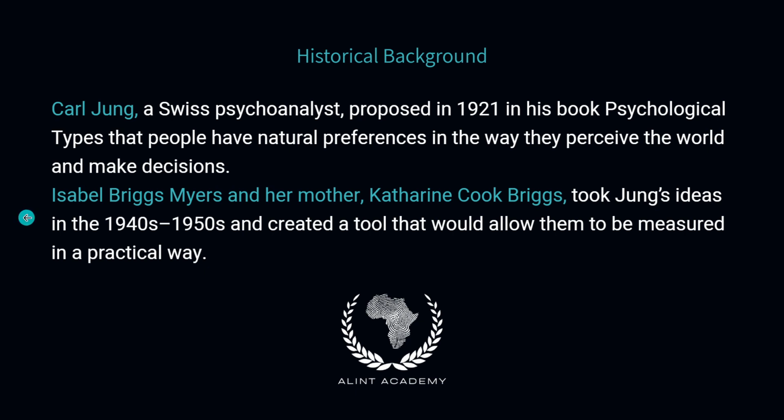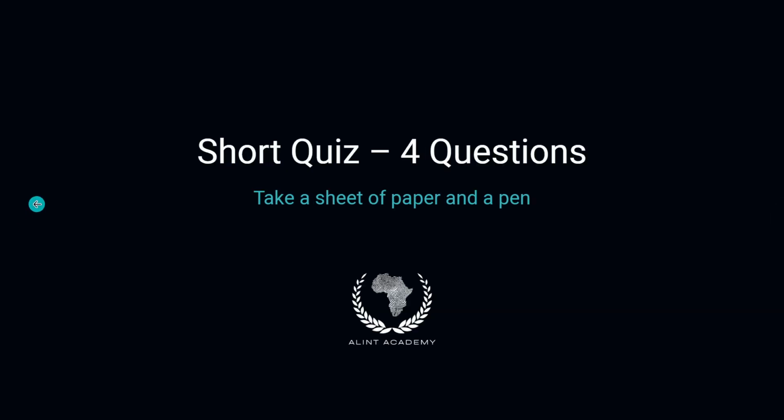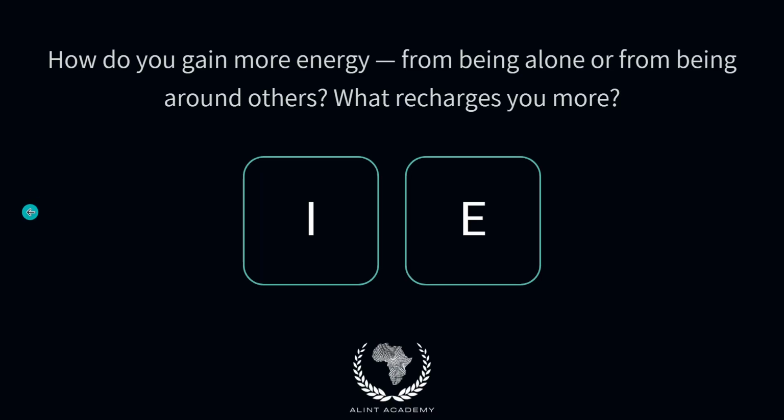Short quiz, 4 questions. Take a sheet of paper and a pen. First question. How do you gain energy? From being around others, or from being alone? If you recharge from your environment, write down the letter E. If you recharge from being by yourself, write down the letter I.